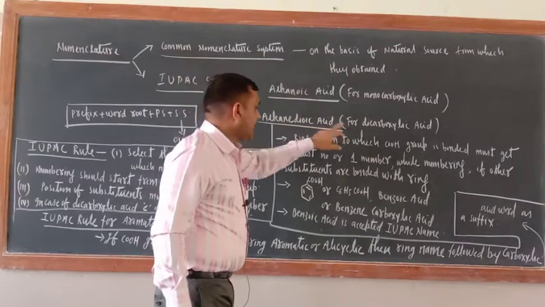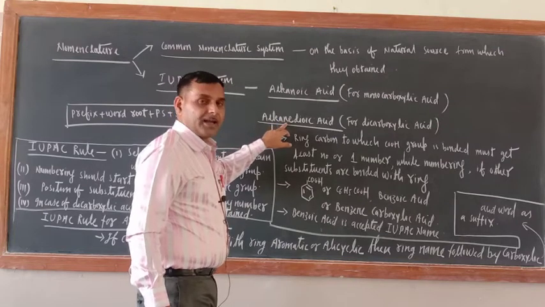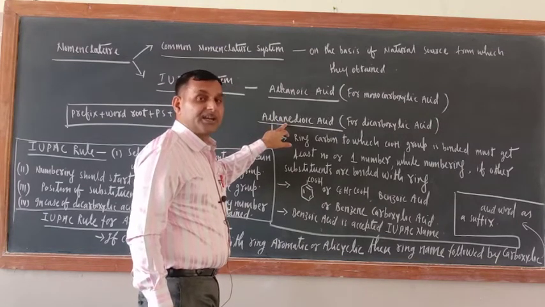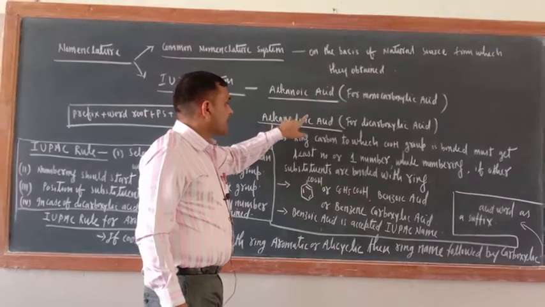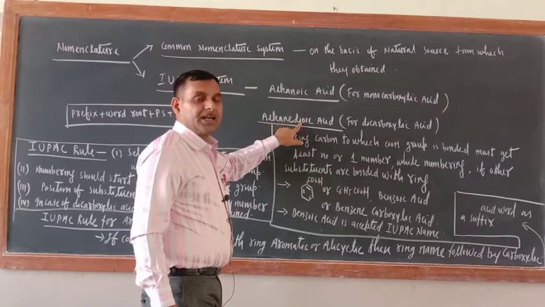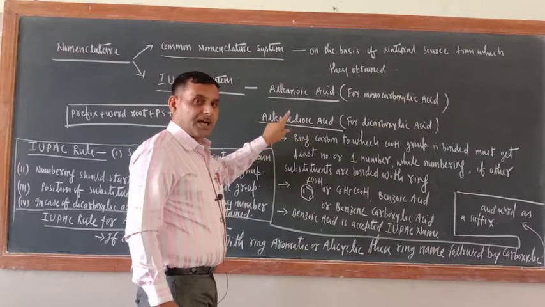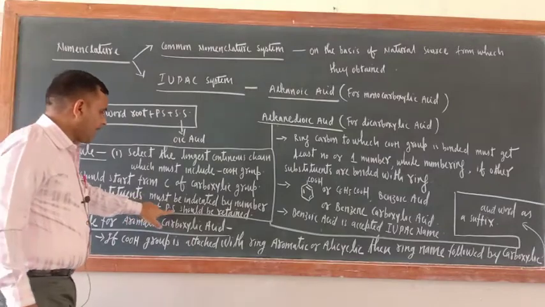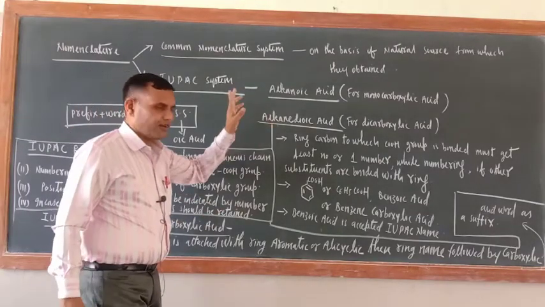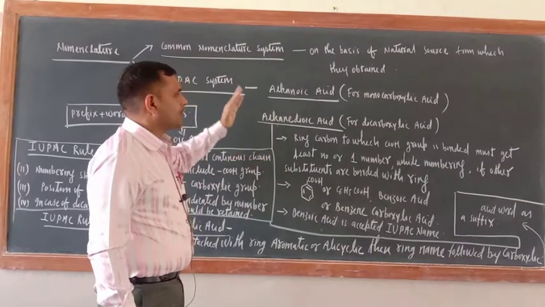But in case of dicarboxylic acid, the E of ane is retained, because in dicarboxylic acid it is not oic acid, it is basically dioic acid, and D is a consonant. That is why in case of dicarboxylic acid, the E of the primary suffix should be retained. When I give you the example, then you will come to know, don't worry. Right now the rules should be discussed.